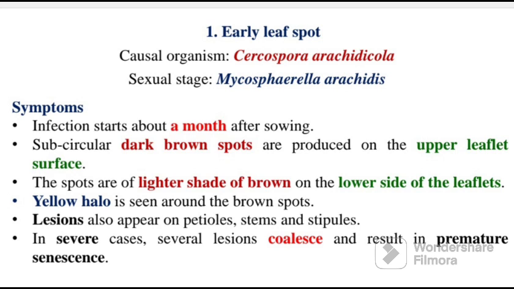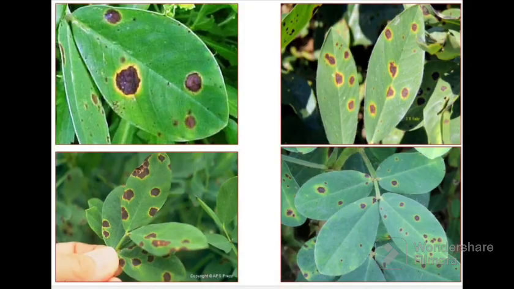So the most important thing to remember is 1 month after sowing. There are dark spots on the upper leaflet, which are lighter in shade on the lower side. Then around these dark spots the yellow halo forms, and after this these become lesions and coalesce to form a senescence kind of structure, that is premature death of the leaflet. As you can see on screen, there is a leaf of groundnut in which there are brown spots on the upper surface, then a yellow halo is formed around them, and these brown spots coalesce to form a big lesion, and senescence and early death of the leaf.